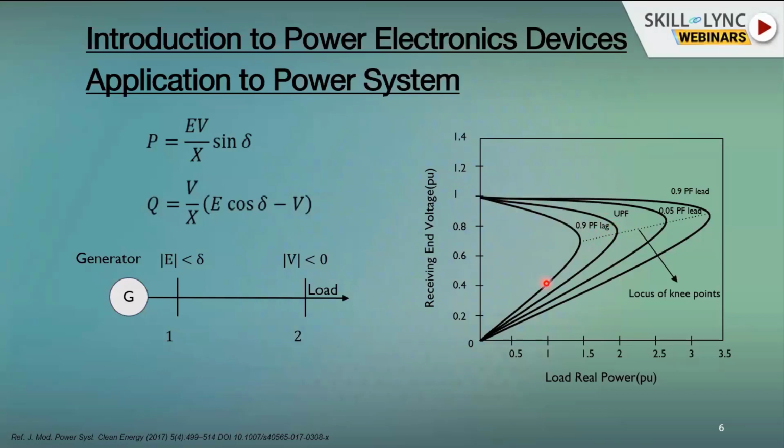Which means that we need to maintain the receiving end voltage, for the variation in real power flow, in the region above the knee point. So this is for a unity power factor.